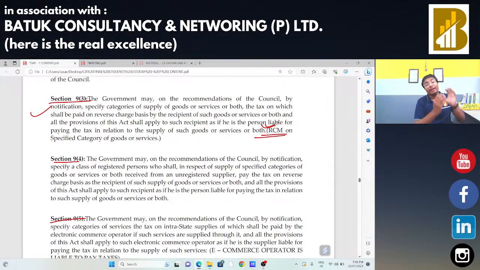Okay, that means as per Section 9 Subsection 3, there is one exclusive list provided for goods and services, and for all those types of goods and services GST will be applicable under reverse charge. That means the recipient has to pay the taxes.